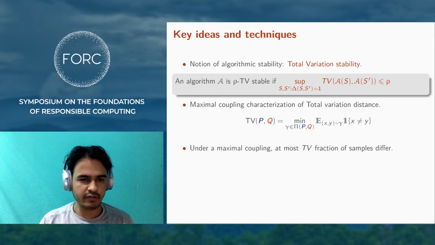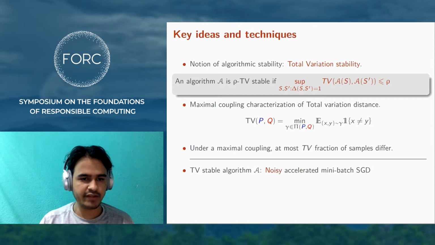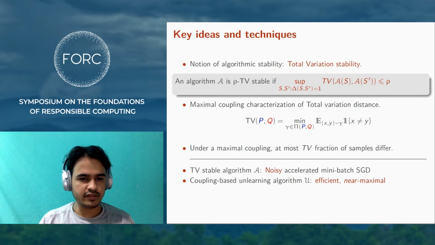The way we use the above ideas is by designing a TV stable algorithm. What we propose is based on a variant of gradient descent, and then a corresponding unlearning algorithm. This constructs a coupling. This should be efficient, that is, it should be faster than recomputation, and near maximal, so it recomputes only a few times. This is achieved by rejection sampling and reflection coupling techniques.